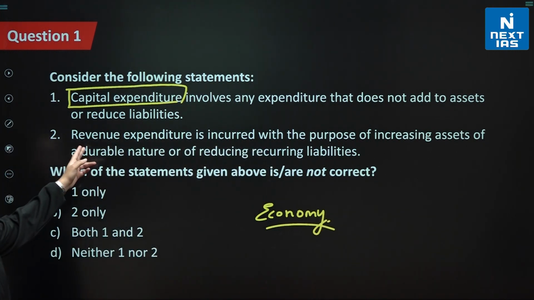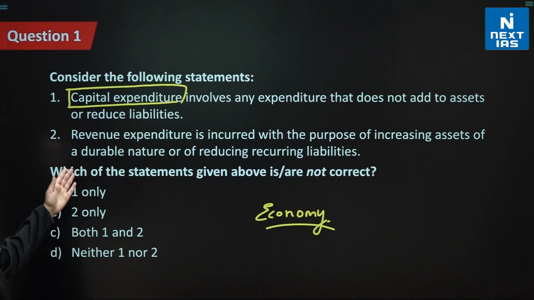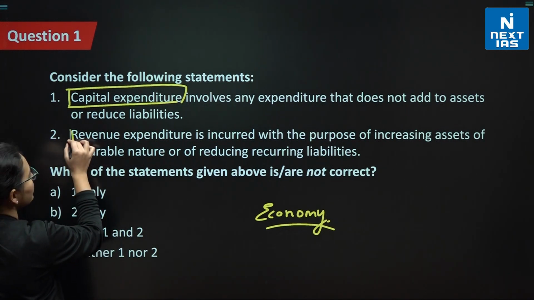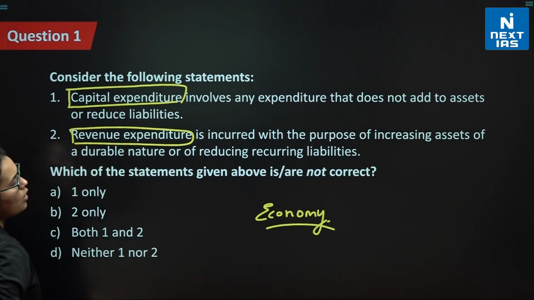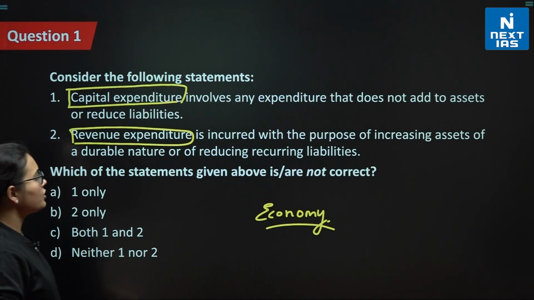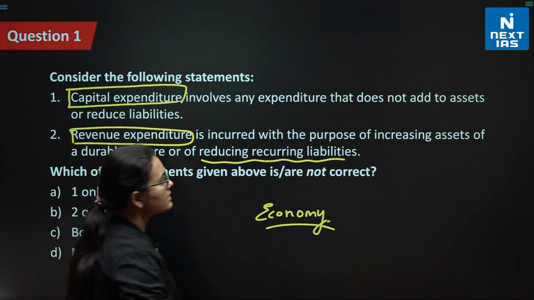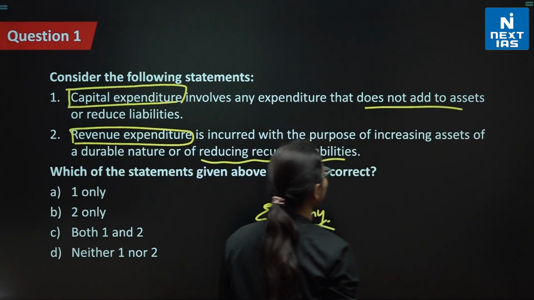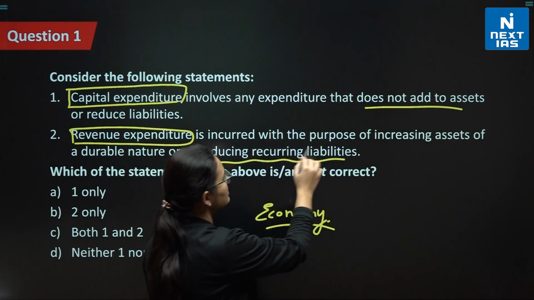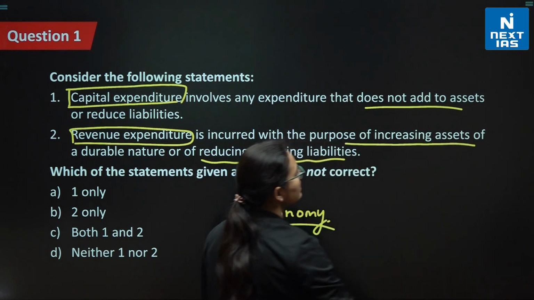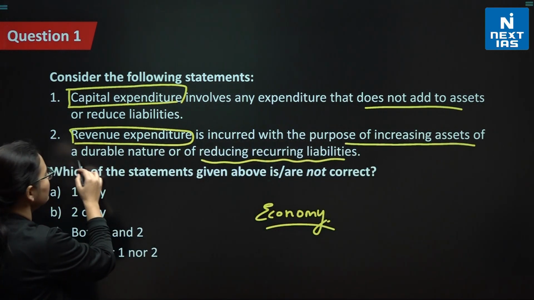And next, it's talking about revenue expenditure. It says that revenue expenditure is incurred with the purpose of increasing assets of a durable nature or of reducing recurring liabilities. Here it says it does not add to the assets, okay? Here it says it is with the purpose of increasing assets of a durable nature.